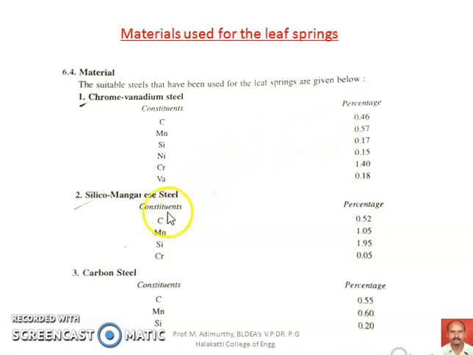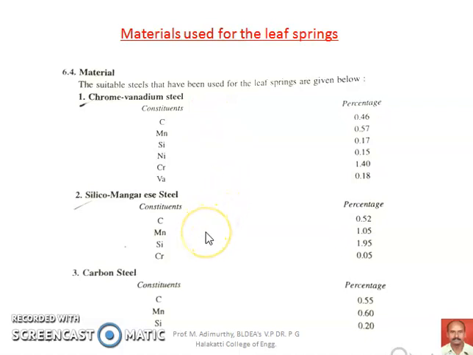Similarly, in the second one, the silico-manganese steel, the constituents are only carbon, manganese, silicon, and chromium, whereas vanadium is also there in the chrome vanadium steel. If you observe the percentages, carbon is 0.52, slightly higher than chrome vanadium. Manganese is 1.05, again higher. Silicon is 1.95 and chromium is 0.05, so chromium is low in comparison with chrome vanadium steel.